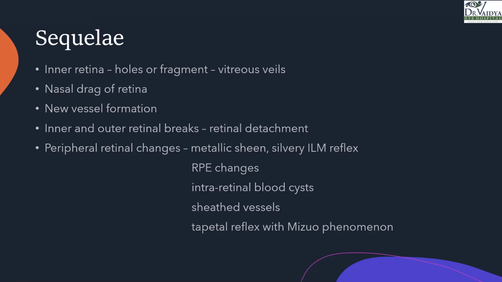Peripheral retinal changes in the form of metallic sheen, silvery ILM reflex, RPE changes, and tapetal reflex, also known as Mizuo phenomenon, can be seen. Meghna, can you tell me Mizuo phenomenon is characteristic of which disease?